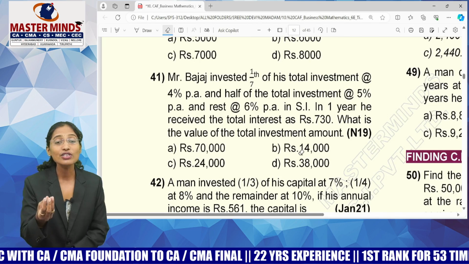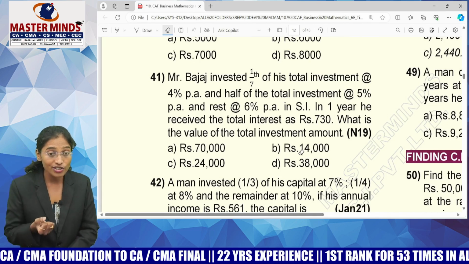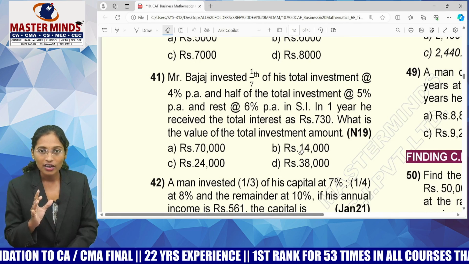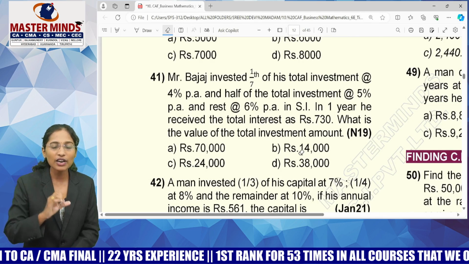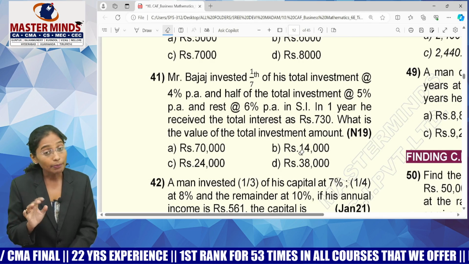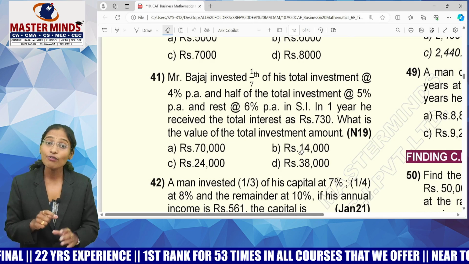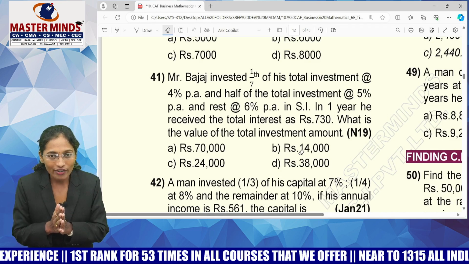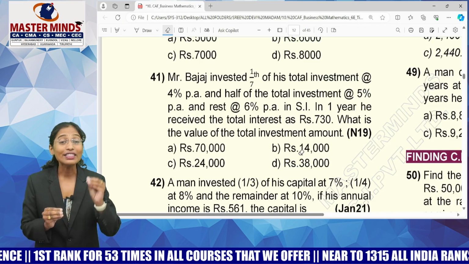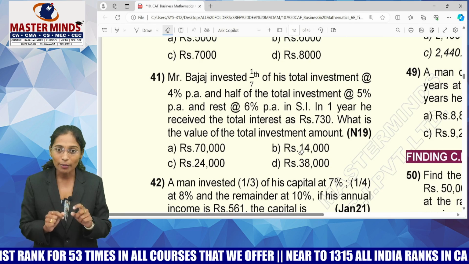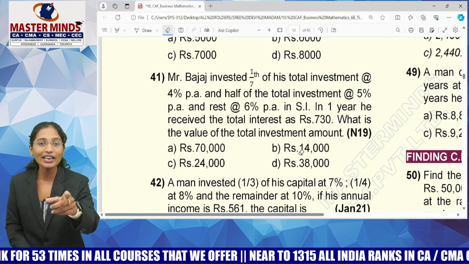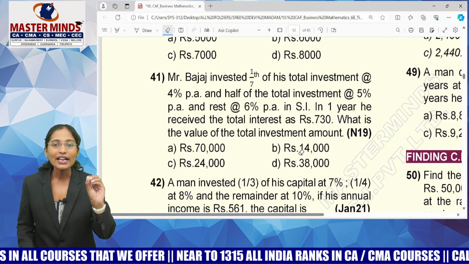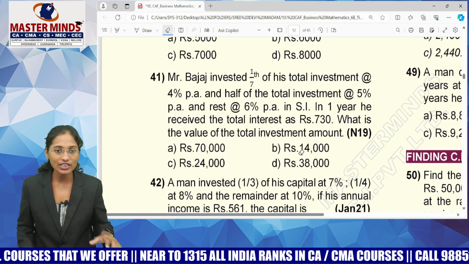But I will use a very easy concept from my measures of central tendency, which is the average method. My principals are the same or different in all 3 cases? Different. And my rates of interest are also different. So if your X value and F value both are varying, you have to use simple average or weighted average. I have to calculate the weighted average of all these rates of interest, but that takes a lot of time. That is why I'll simply calculate the simple average of all these rates of interest.